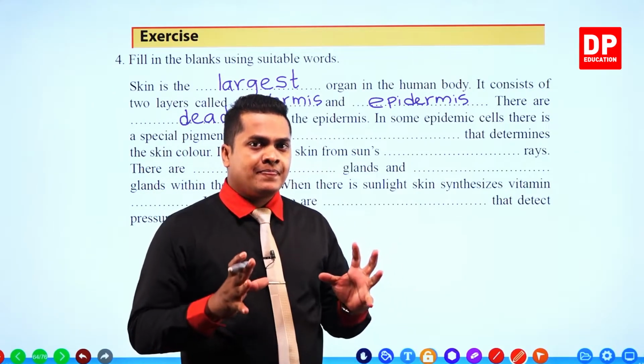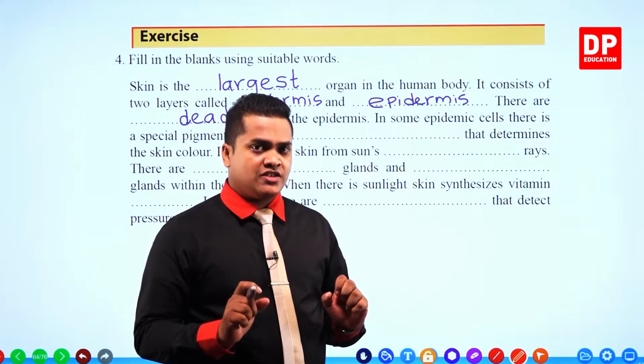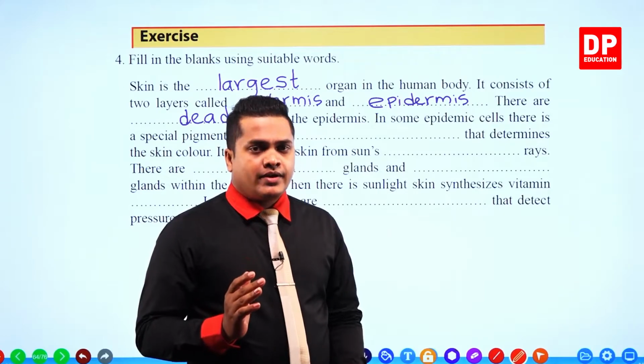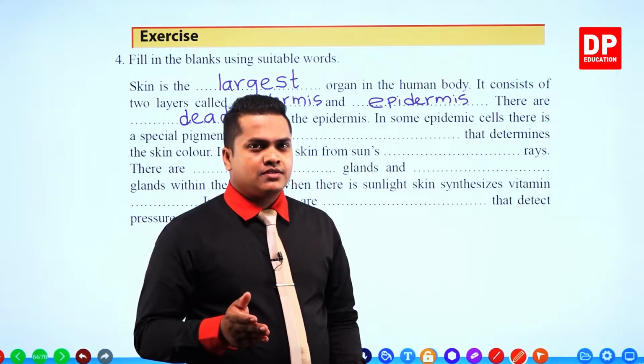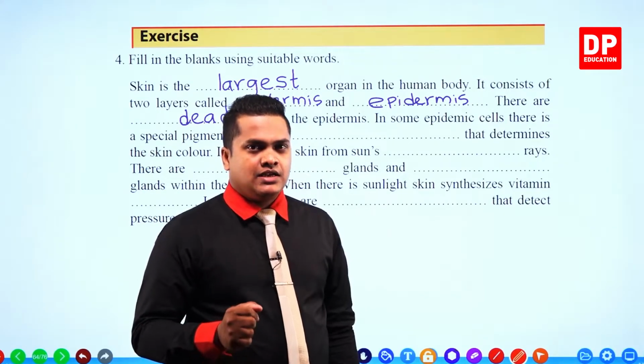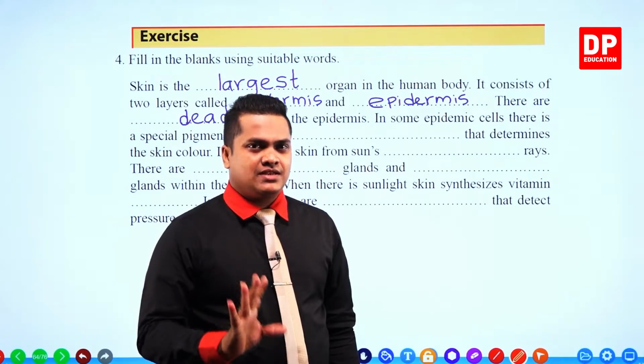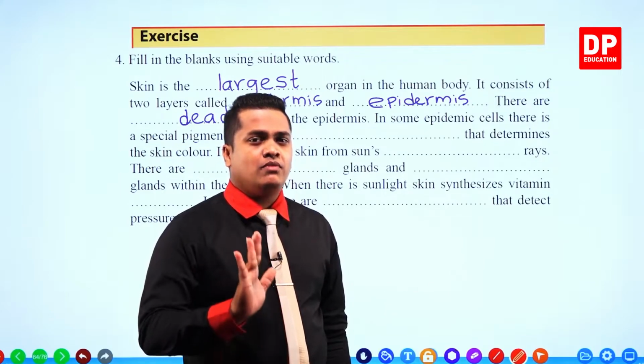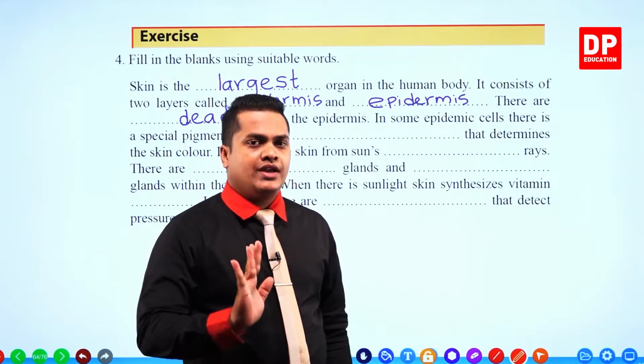There is a special pigment in epidermic cells which is referred to as melanin. Melanin is the pigment contained in the epidermis. It helps to protect our body from harmful ultraviolet rays.